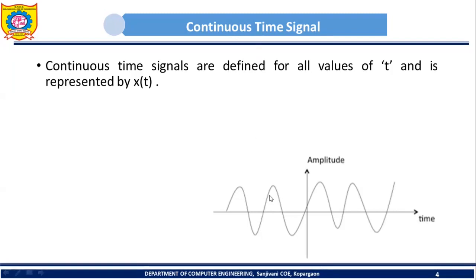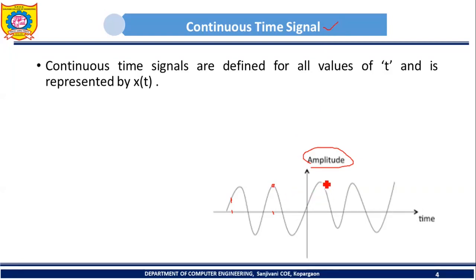Why can we call this signal a continuous time signal? Because if we take any time instant, for that particular time instant you will find that this signal has some specific value. For example, take this particular time instant. At this time instant, this signal has some specific value. Similarly, if I take this time instant, here also this signal has some specific value. At each and every time instant this signal is defined. For each and every time instant this signal has some amplitude value. That's why we can say that this signal is a continuous time signal.